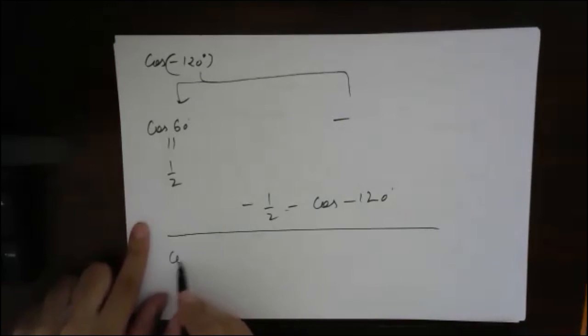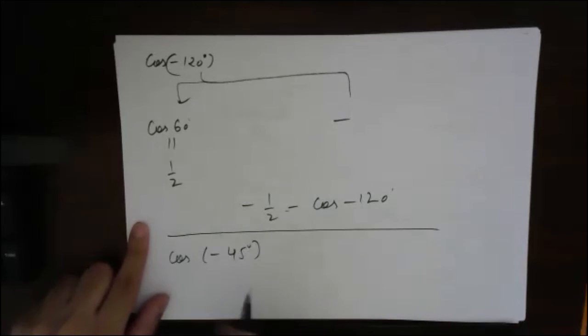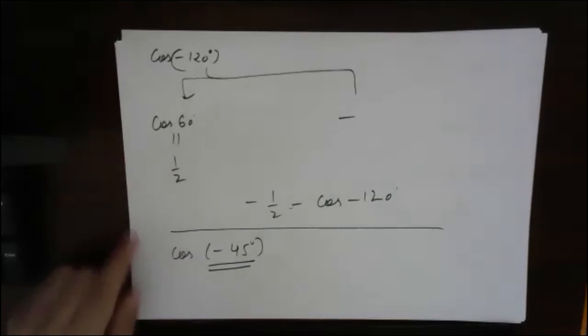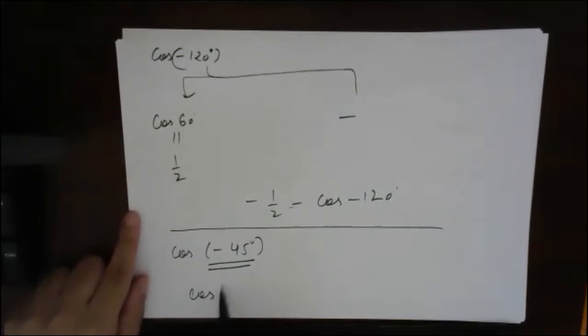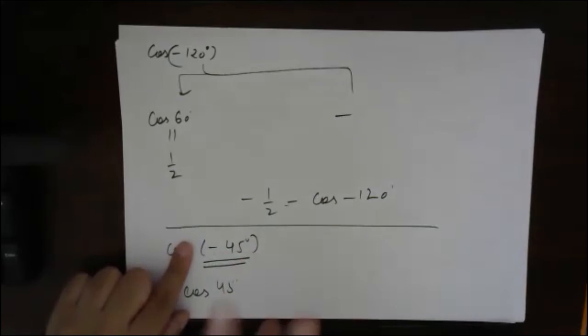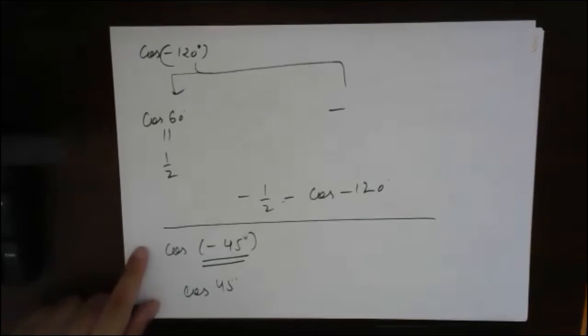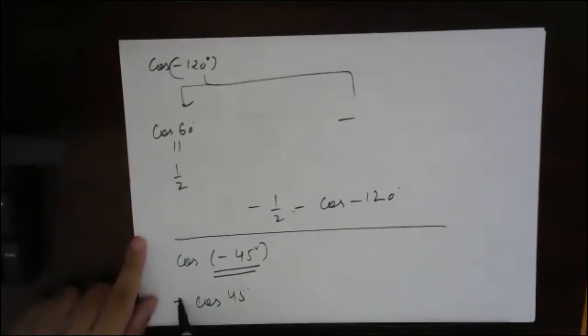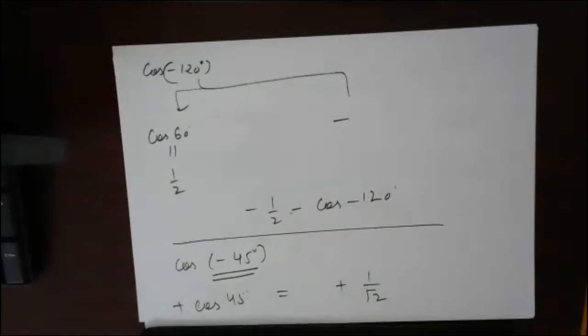Okay, let's see. Cos of minus 45 degrees. What is the reference angle for minus 45? Cos of 45 degrees. Which quadrant is minus 45 in? Minus 45 is in the fourth quadrant. What is the sign of cos in the fourth quadrant? Positive. So what is the value? Plus cos of 45, which means 1 by root 2. Done. Solved. Has everybody understood the method?